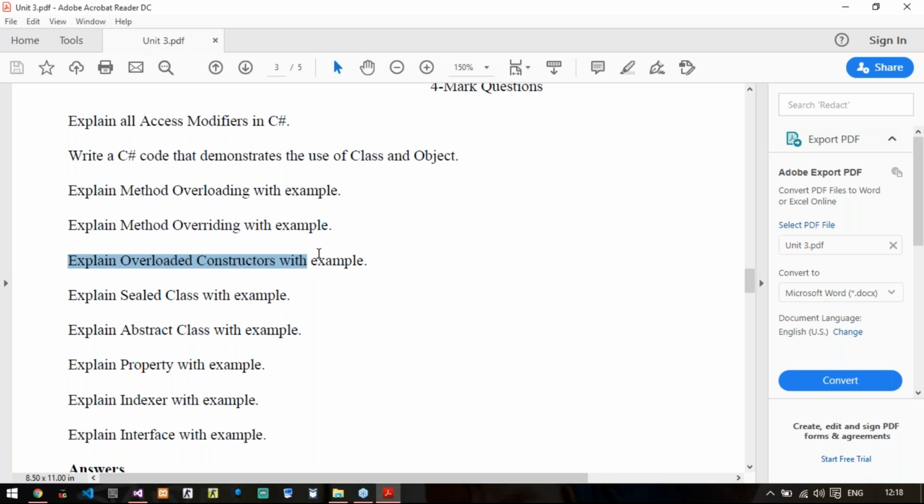Explain overloaded constructors with example. So what is overloaded constructors? Anyone can answer? Can anyone answer what is overloaded constructors? Yeah, exactly.